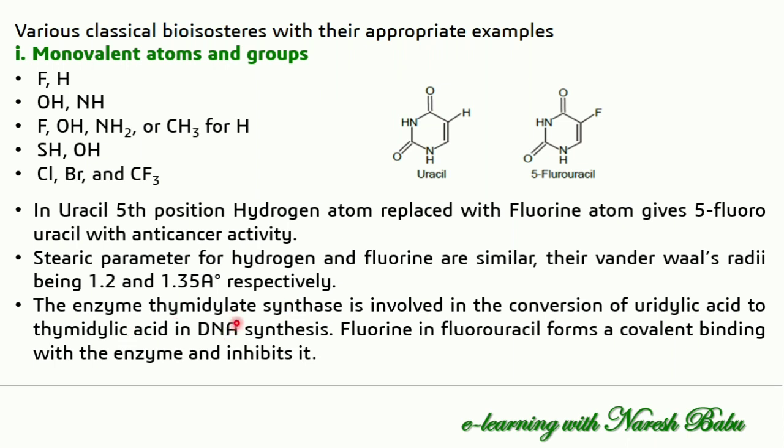The enzyme thymidylate synthase is involved in the conversion of uridylic acid to thymidylic acid in DNA synthesis. The fluorine in 5-fluorouracil forms a covalent bond with the enzyme and inhibits it. That is the mechanism of action of 5-fluorouracil: it binds with the thymidylate synthase enzyme and blocks it, so we cannot see the conversion of uridylic acid to thymidylic acid in DNA synthesis. If there is no DNA synthesis, there is destruction of the cell.